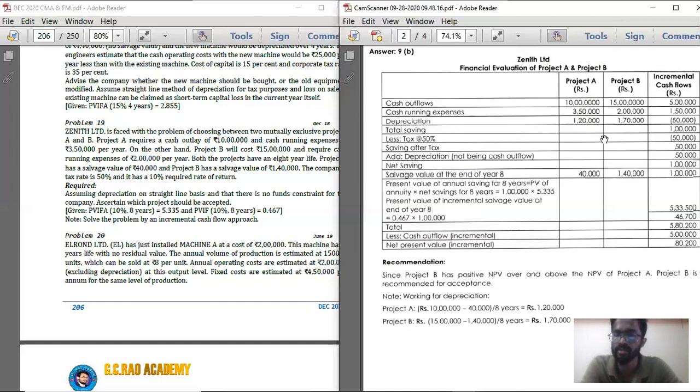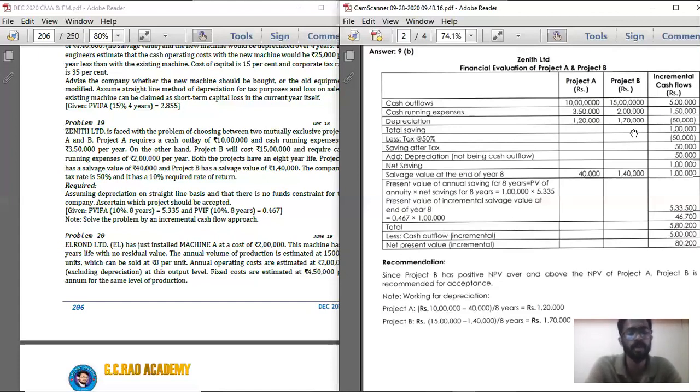And project B, calculate 15 lakhs minus 1 lakh 40,000 divided by 8, you are getting some 1 lakh 70,000. So in respect of project B, record 1 lakh 70,000. So project A is 1 lakh 20,000, project B is 1 lakh 70,000. So how much is the incremental depreciation? If you are going with project A, it is 1 lakh 20,000 depreciation. If you are going with project B, it is 1 lakh 70,000.